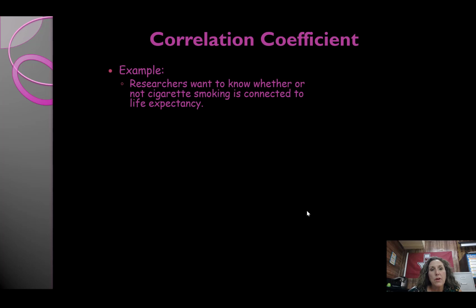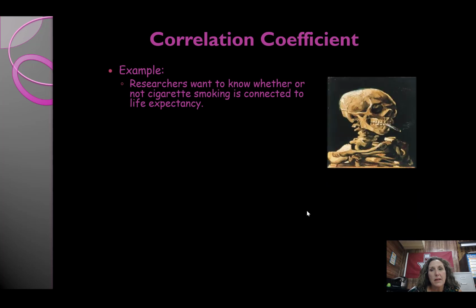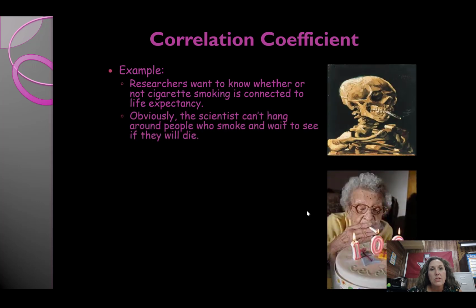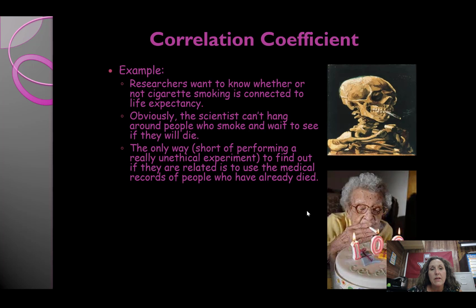Researchers want to know whether or not cigarette smoking is connected to life expectancy. Obviously, the scientists can't hang around people who smoke and wait to see if they die. The only way, short of performing a really unethical experiment, to find out if they are related is to use medical records of people who have already died.